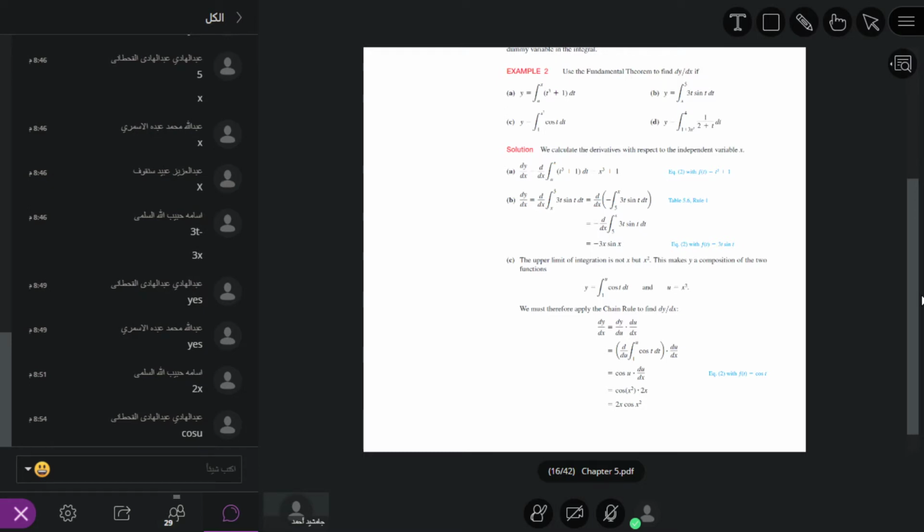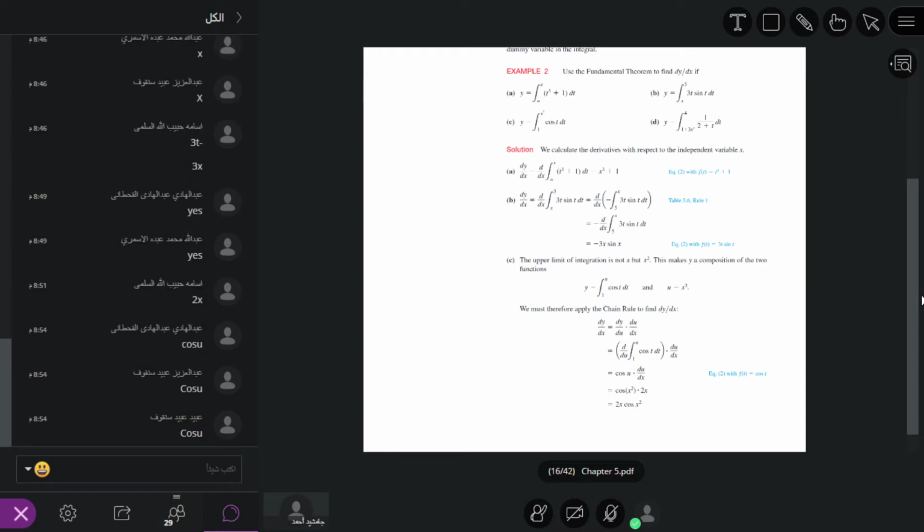So what is u? u is equal to x square. So from this integral we get cosine u, by using the fundamental theorem of calculus 1. And du over dx is equal to 2x.